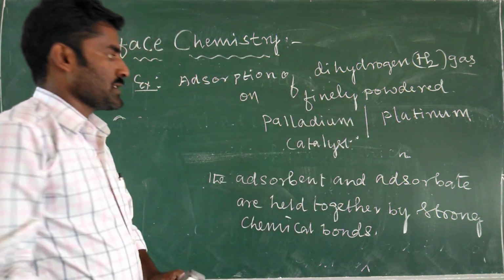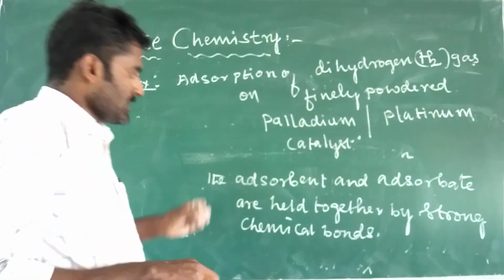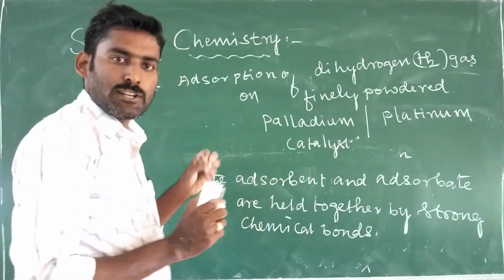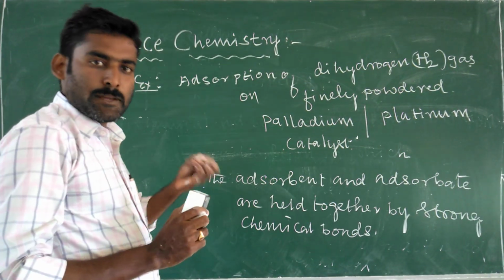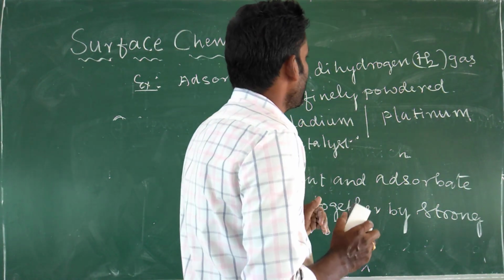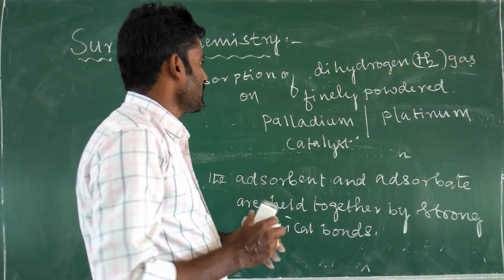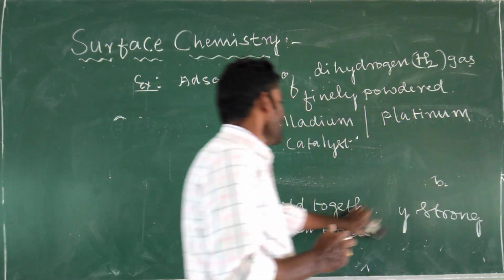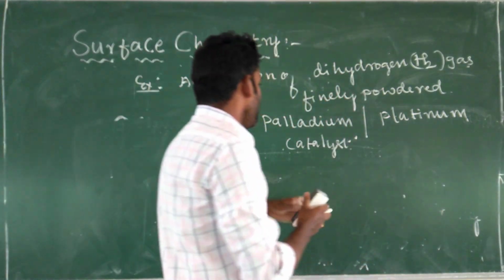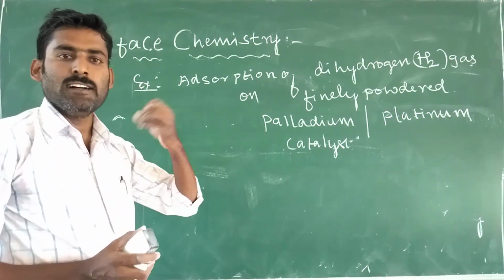So the adsorption in which adsorbate and adsorbent are held together by strong chemical bonds is called as chemisorption or chemical adsorption. Example for chemisorption is adsorption of dihydrogen gas on finely powdered palladium or platinum catalyst. So here between the hydrogen gas and palladium or platinum catalyst, strong chemical bonds are formed.